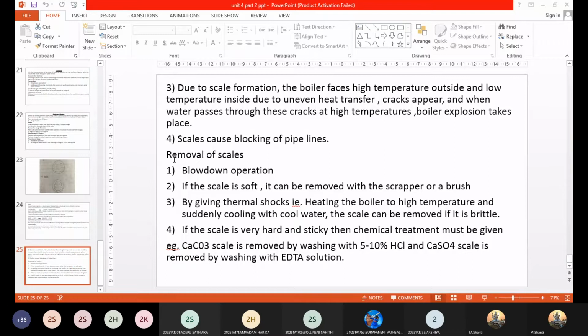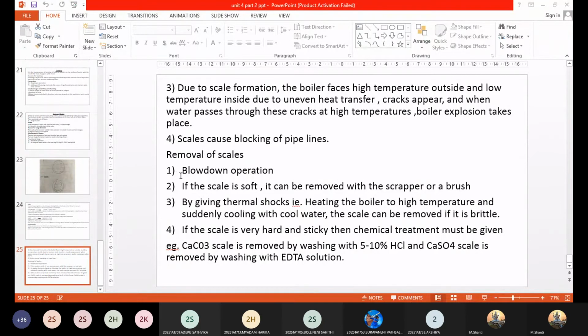If you have soft type of scales, these can be readily removed by using a scraper or a wire brush, like the one we use for sludge removal. The same thing can be used in the case of scale formation if they are soft type. Now, in the case of brittle type of scales, these can be given thermal shock treatments.